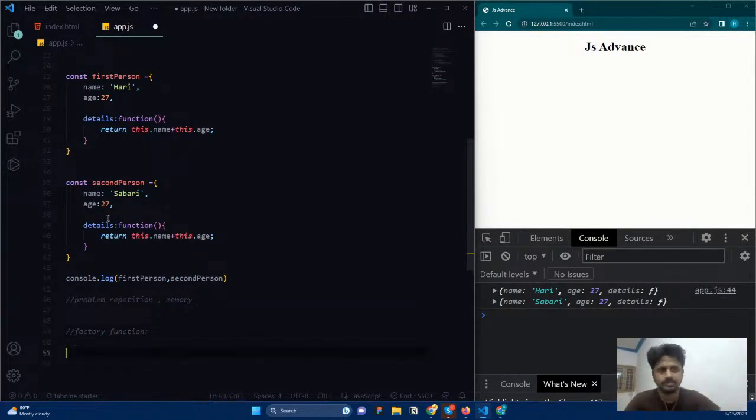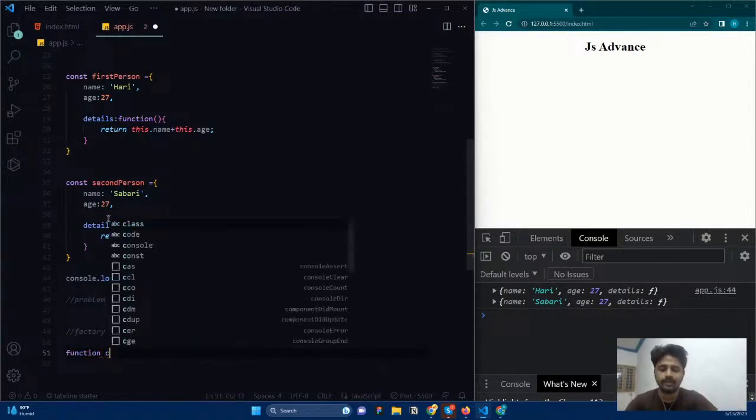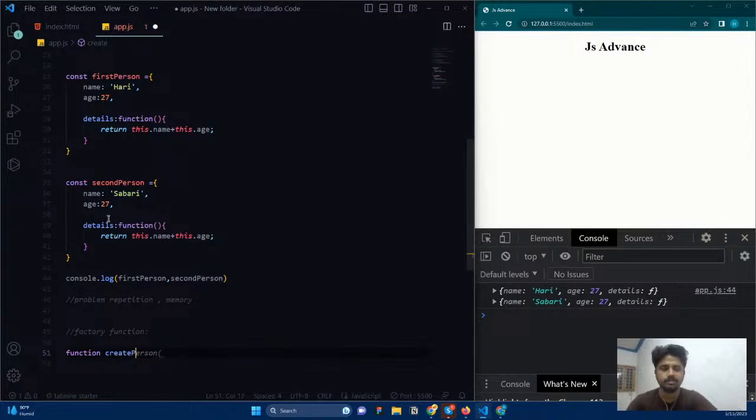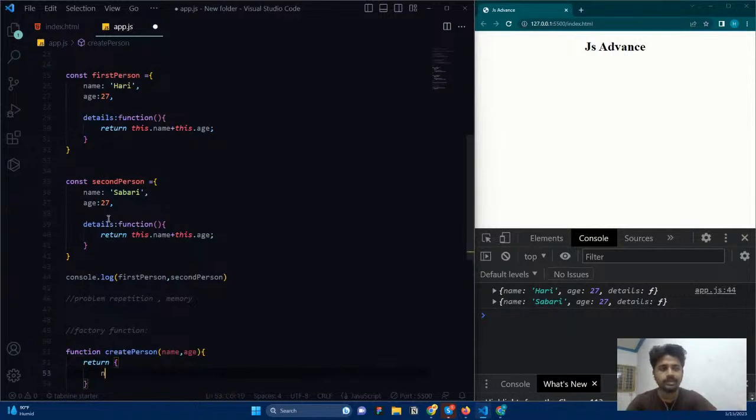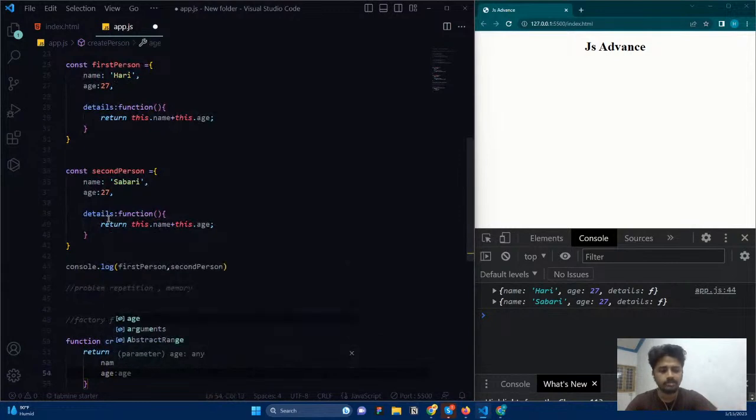So how can I create it? Simple, a function. Let's say createPerson is the function name, and it is going to take two parameters, name and age. And it is going to return an object. In that object, the name of the person is the name, and the age of the person is going to be the age that we are getting.